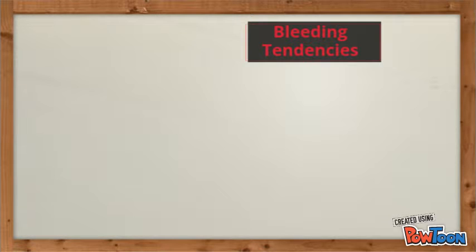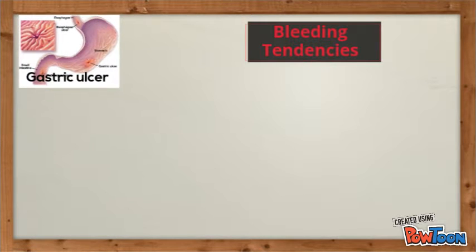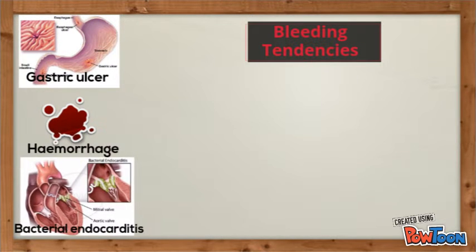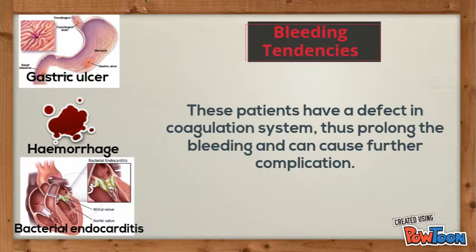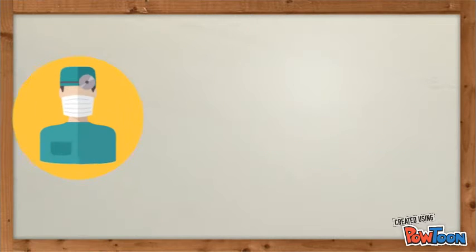Next, contraindicated in bleeding tendency. Any condition of patients who are prone to bleeding such as gastric ulcer, hemorrhage, bacterial endocarditis cannot be prescribed with warfarin because these patients have a defect in coagulation system, thus prolonging the bleeding and can cause further complications.